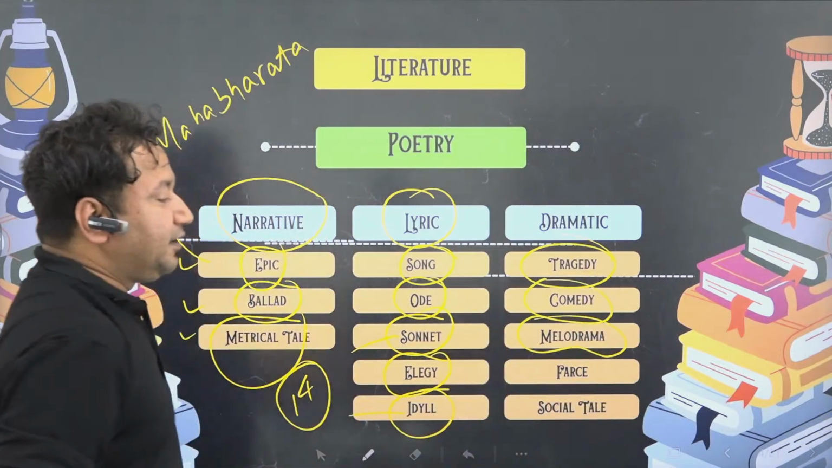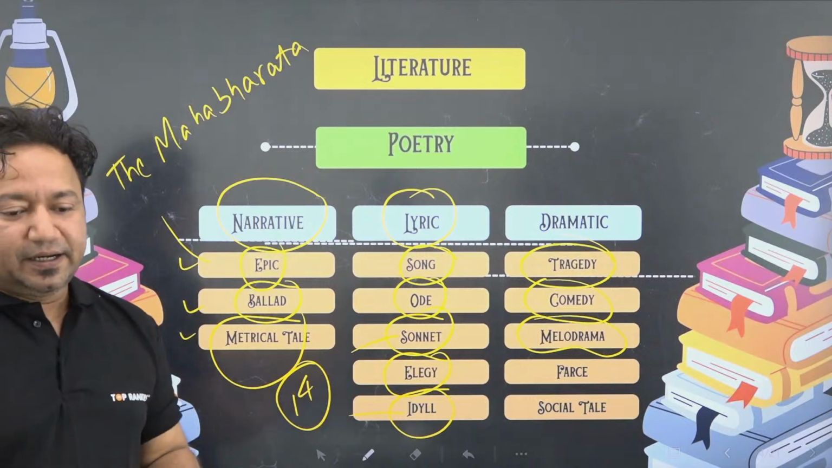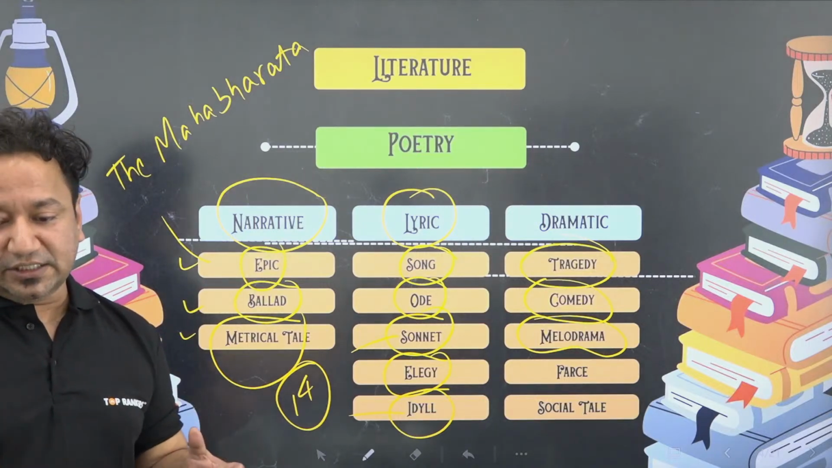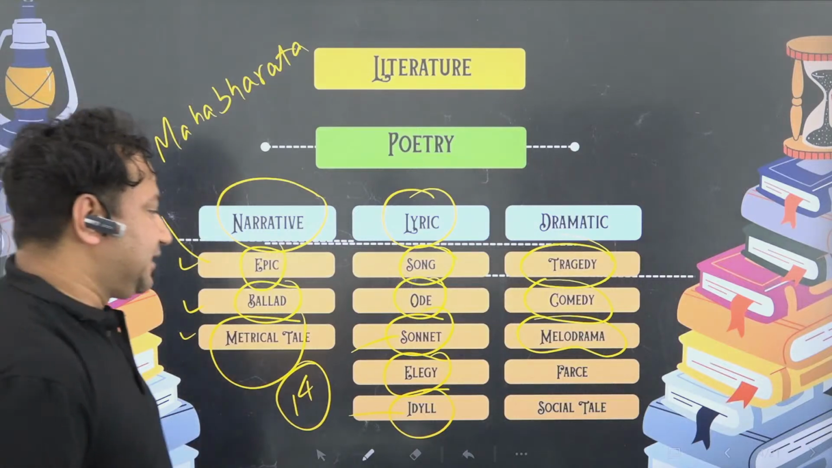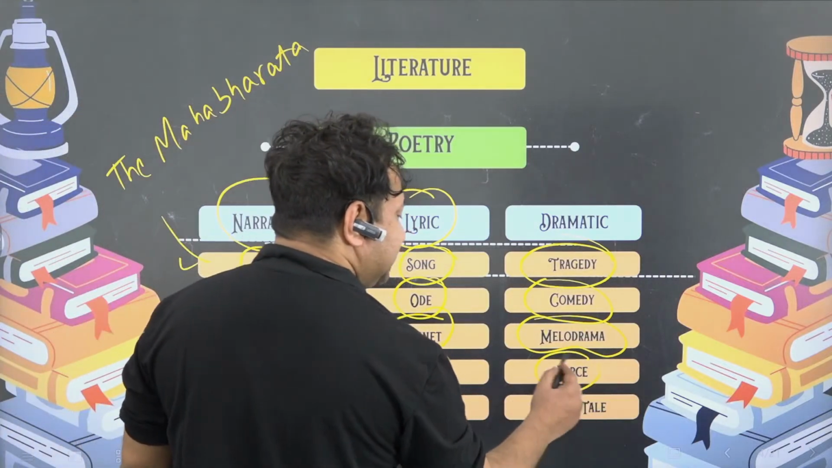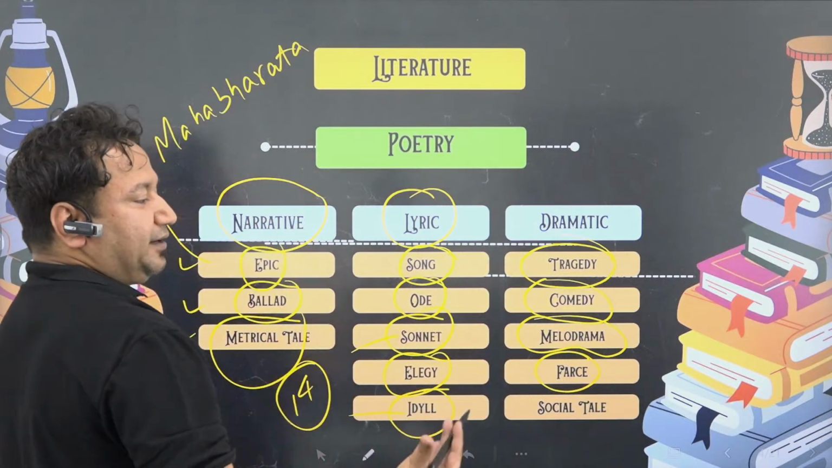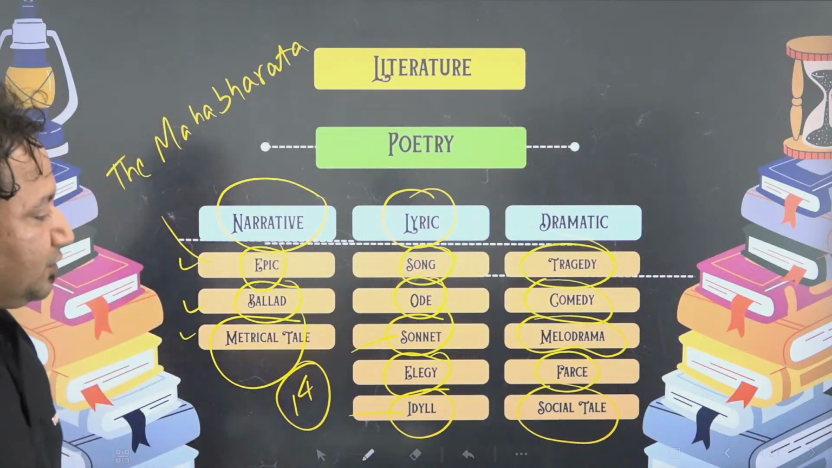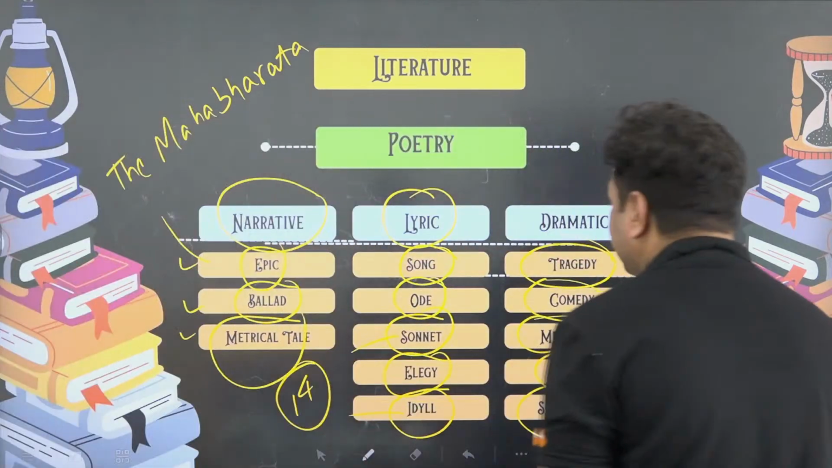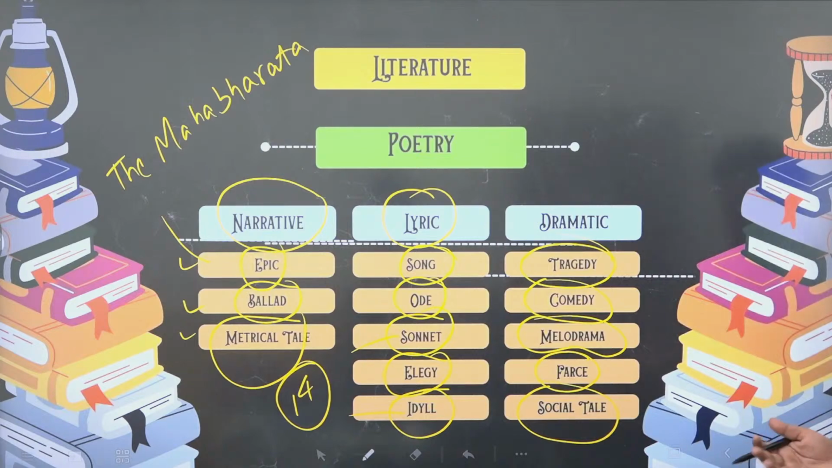Melodrama, you understand, in which there are tear jerkers, melodramatic. So there is a lot of drama attached to evoking emotions of pain, tears, sadness, etc. Farce is basically something which is not real, natak jaisa. Social tale, as the name says, you understand what is social tale. So that can have different kinds of poems. They won't ask you a genre normally.